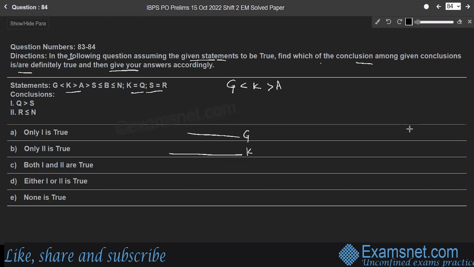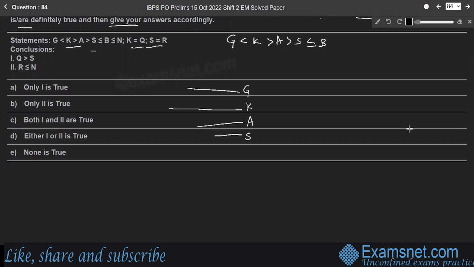K greater than A, and A greater than S. S is a smaller line. A greater than S, and S less than or equal to B. So we'll consider line B, a greater line. S less than B in the first case, and S and B are equal in the second case, right? And the remaining things will be the same. A greater than S, K greater than A, and G less than K, right?